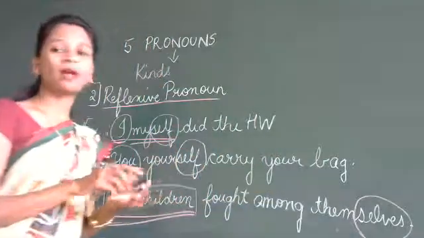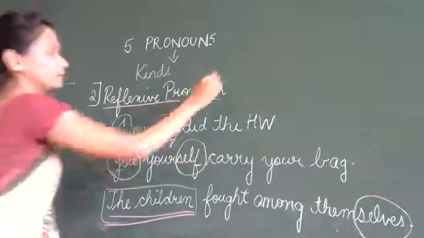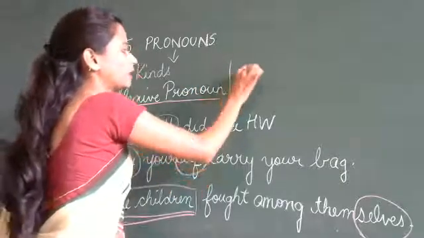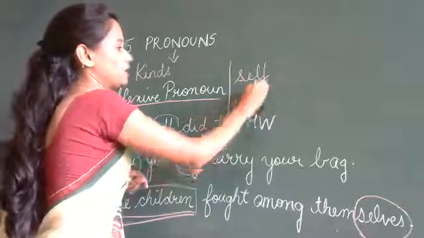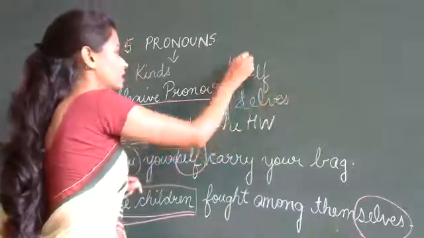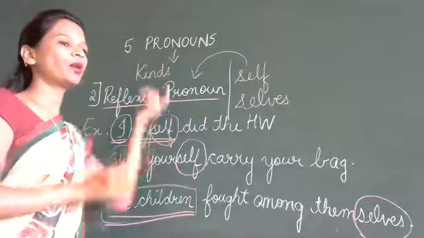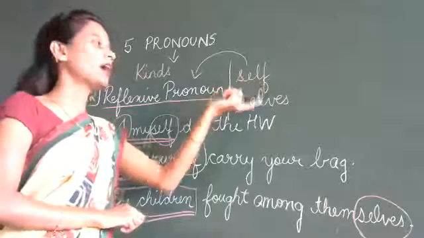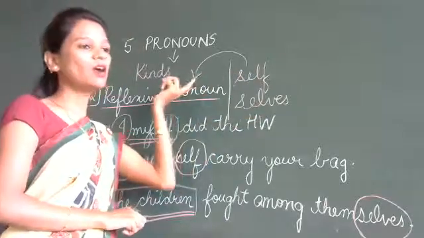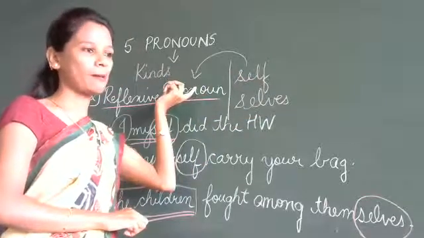Now, you need to keep in mind any word that ends with SELF, SELVES is a reflexive pronoun. Any word that ends with self and selves is a reflexive pronoun.